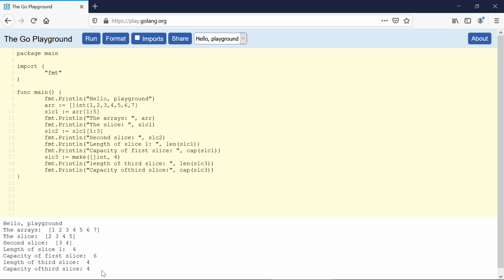Now we will look at the fourth way, and you are familiar with that if you have watched my last few videos. We use the var keyword to declare the slices. So let's use this var keyword, then the name of the slice. This will be the fourth slice in this program. We will use this assignment operator. Then we'll have the index operator. This will be a string slice. Then we'll use these curly braces. And here I think I should have 3 elements only. So Golang, this is my name, this is the name of my channel, you know that.